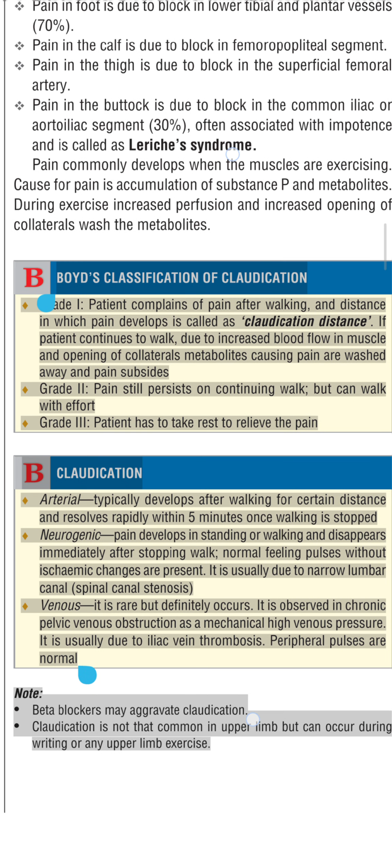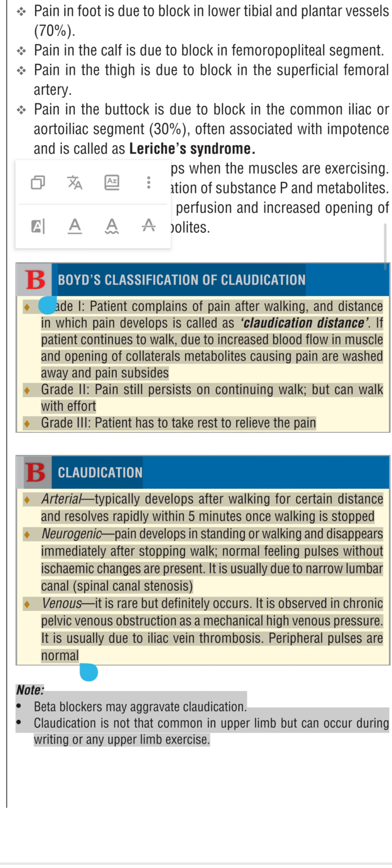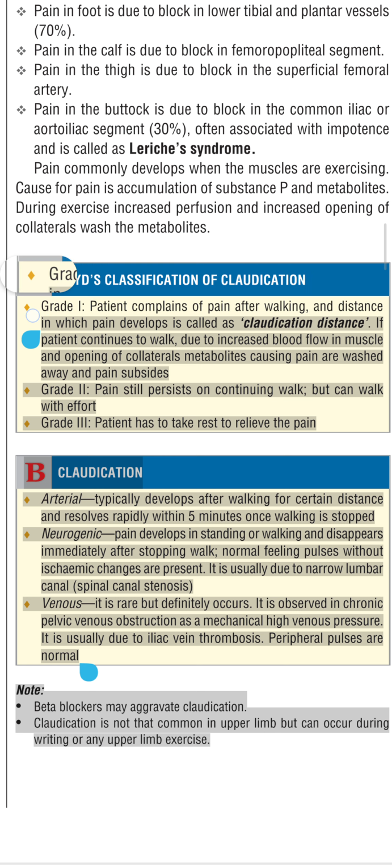Boyd's classification of claudication: Grade 1. Patient complains of pain after walking, and the distance at which pain develops is called the claudication distance. If the patient continues to walk, due to increased blood flow in the muscle and opening of collaterals, the metabolites causing pain are washed away and the pain subsides.